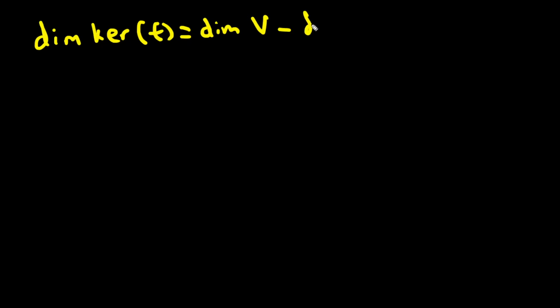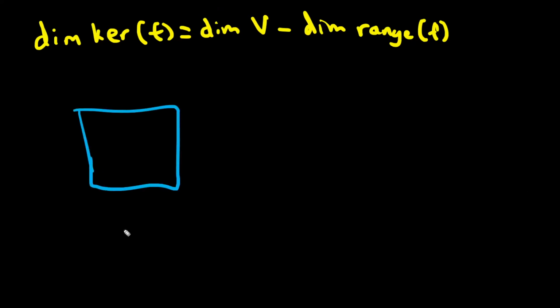So let's rearrange the Rank-Nullity Theorem a bit. In this case, it's just going to be the dimension of the kernel of f equals the dimension of V minus the dimension of the range of f. Well, we have, let's say, a linear map from R2 to R2.